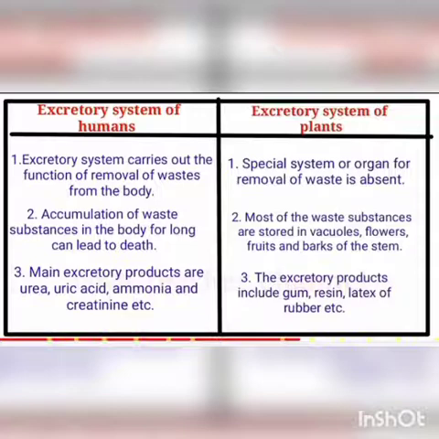Excretory system of plants. First point: a special system or organ for removal of waste is absent. Second, most of the waste substances are stored in vacuoles, leaves, fruits, and barks of the stem. Third, the excretory products include gum, resin, latex of rubber, etc.